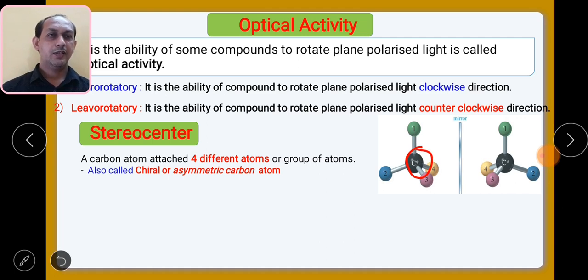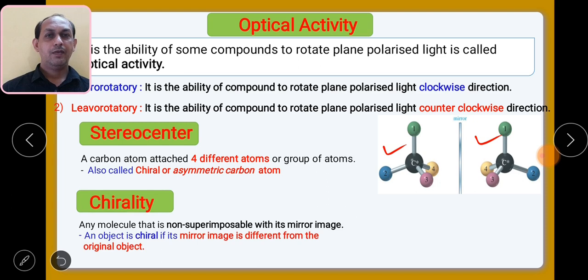For this particular stereocenter, we observe that it is attached to all different groups 1, 2, 3 and 4. So all four groups attached to that particular carbon will be different, and we used to call that carbon a chiral carbon or an asymmetric carbon. So in these two structures we can find the stereocenter. So remember what a stereocenter is.